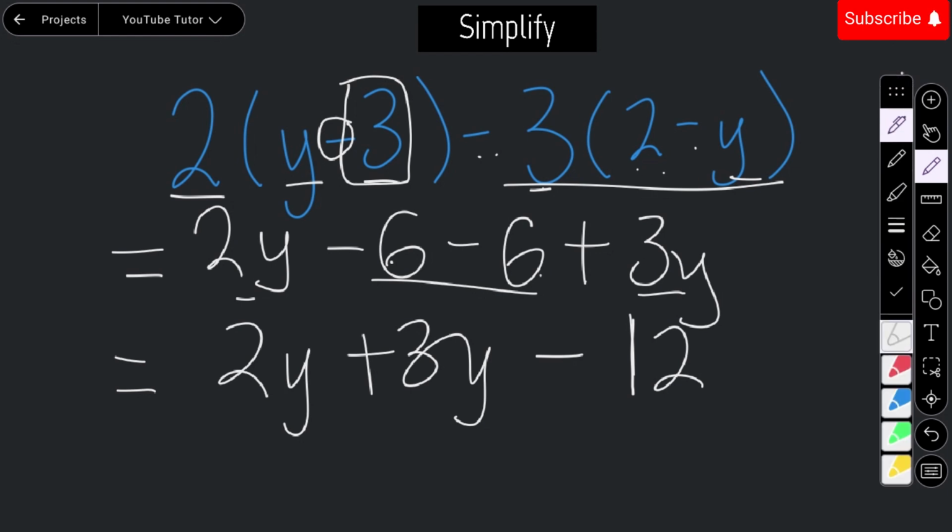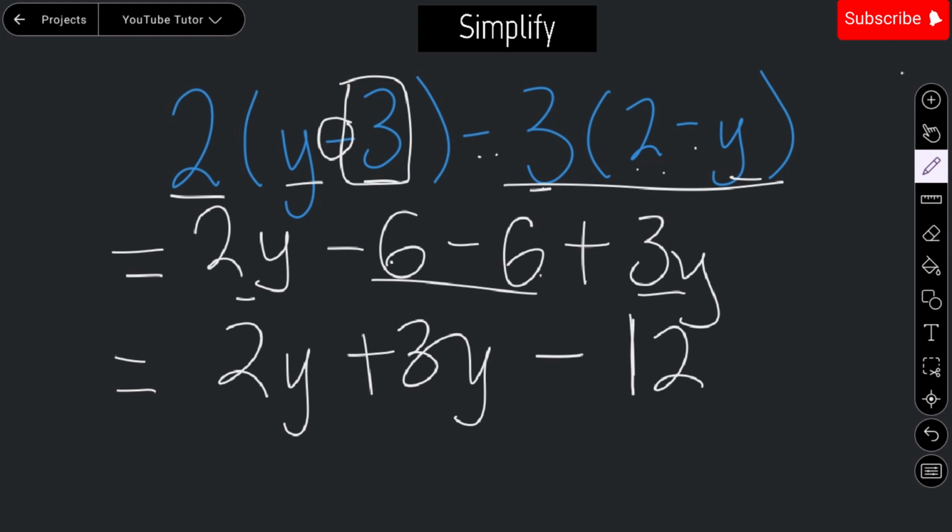So our final answer can clearly be written as 5y minus 12.